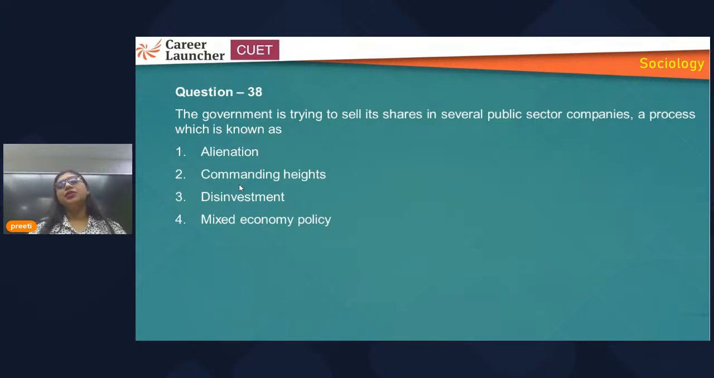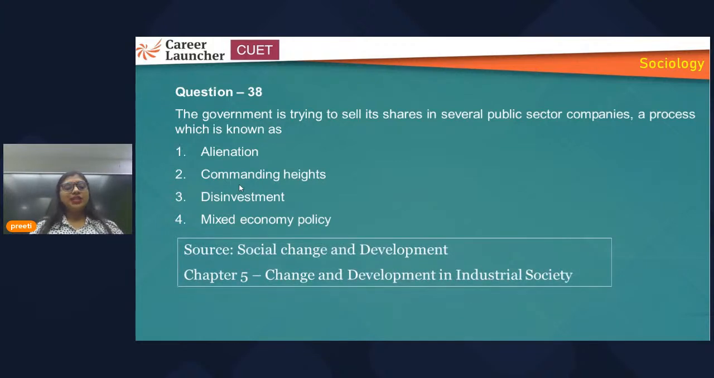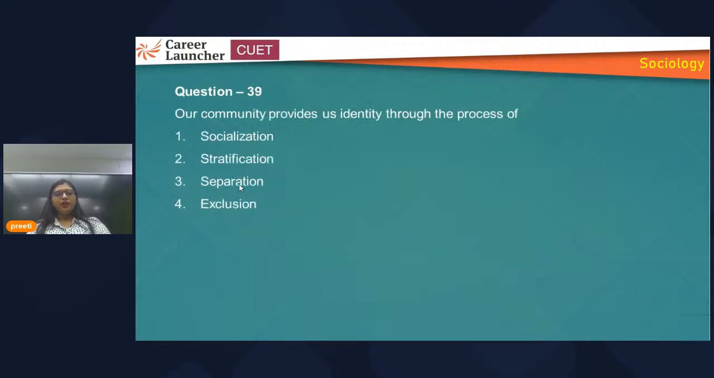Government is trying to sell its share. So whenever government tries to sell its share, what is the meaning of it? Disinvestment. It is disinvesting. Okay. So the source is what? That is chapter 5, change and development in industrial society, and answer is 3.